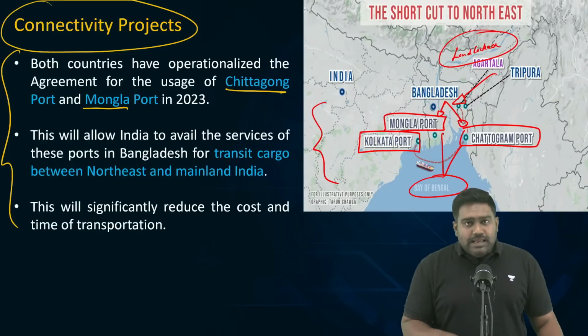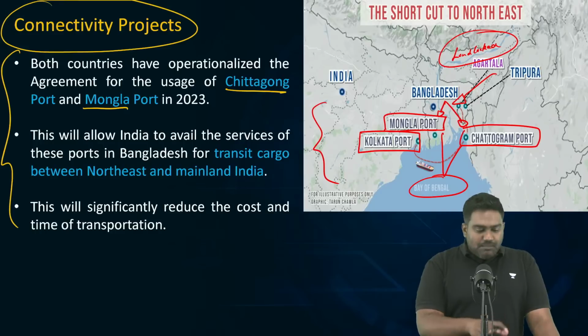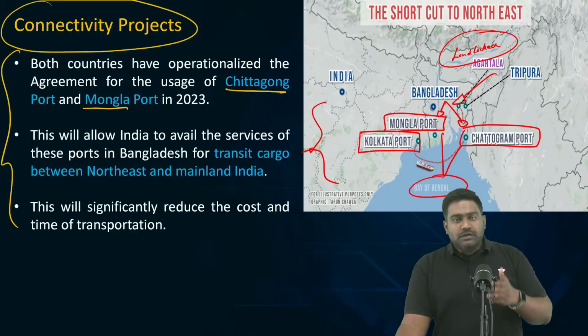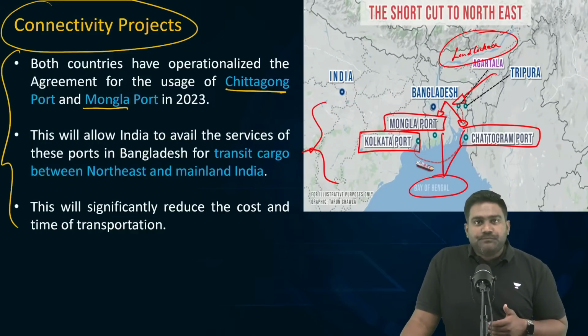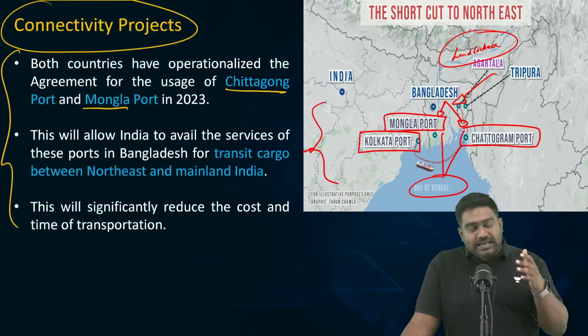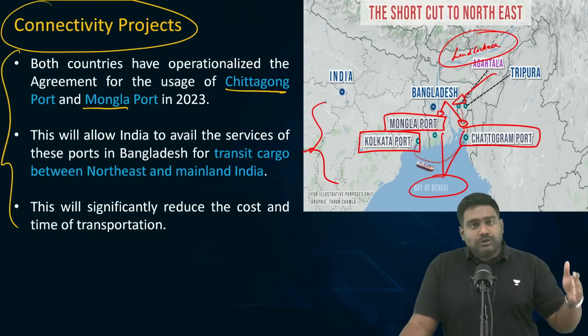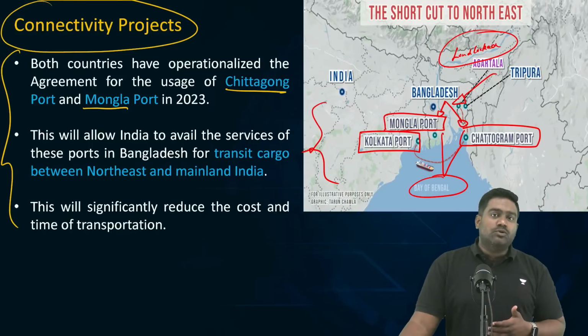So, by looking at the advantages that were present, India and Bangladesh entered into an arrangement in 2020. Since 2020, India allowed Bangladesh to make use of India's port facilities to bring the goods to India and use Indian seaports, Indian airports to export to third countries, including Bhutan, Nepal, and many other countries around the world.